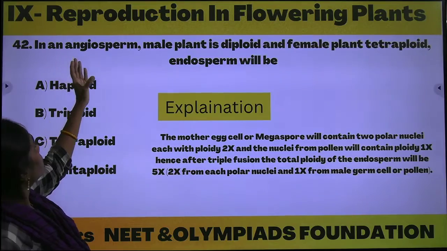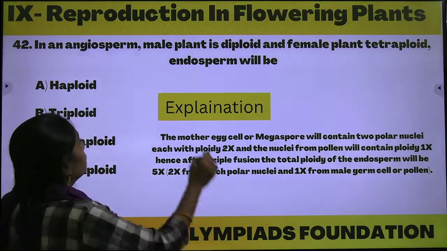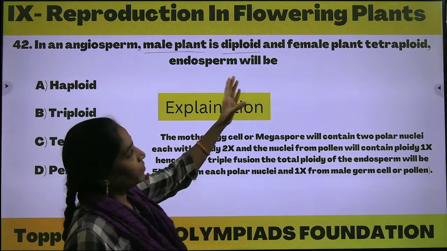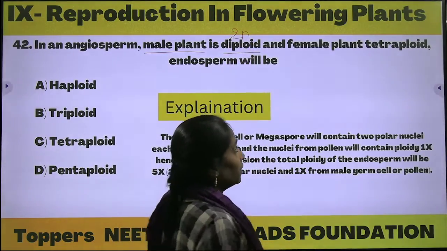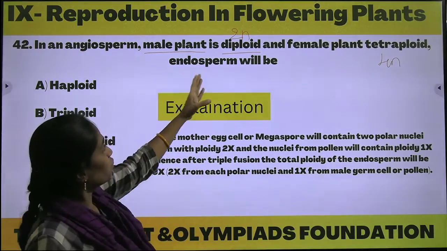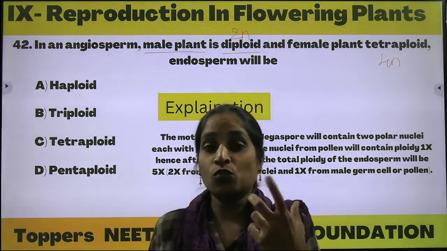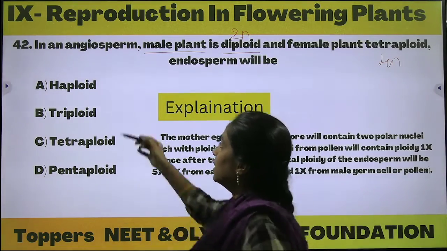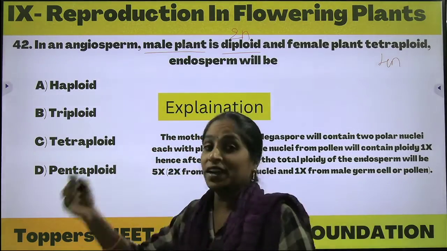In angiosperms, in an angiosperm, the male plant is diploid. In an angiosperm, the male plant is diploid in condition, it seems. Okay, and the female plant is tetraploid. Diploid means 2n number and tetraploid means 4n number. Okay, so here the endosperm will be after the fusion, fertilization process of male and female gametes. So what will be formed? What will be the condition of the endosperm he is asking. Let us see here, is it the haploid condition, triploid condition, tetraploid condition or the pentaploid condition.